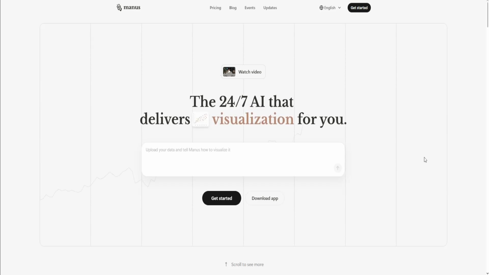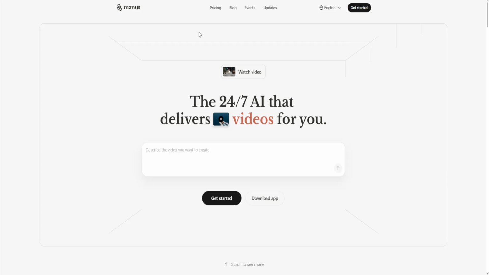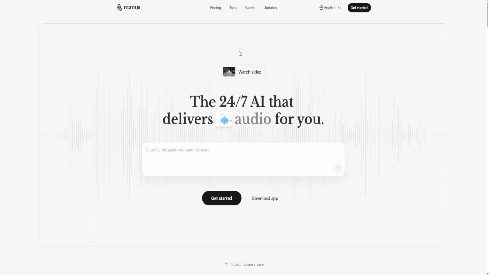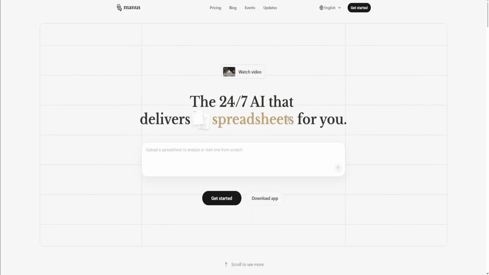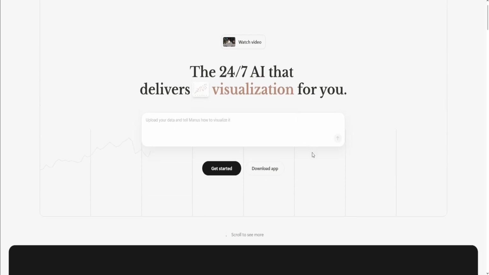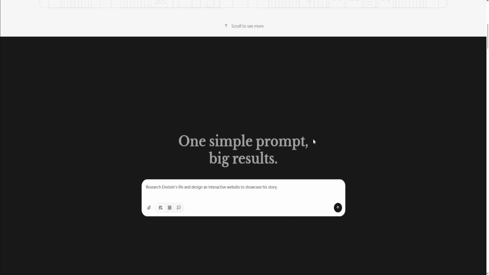Manus AI versus DeepSeek. So let's start with Manus AI. Manus AI is a fully autonomous AI agent that can plan, reason, and execute multi-step tasks like building and executing websites, automating workflows, and generating multimodal outputs like images, reports, and presentations. Its process offers end-to-end task automation, from high-level planning to action execution.